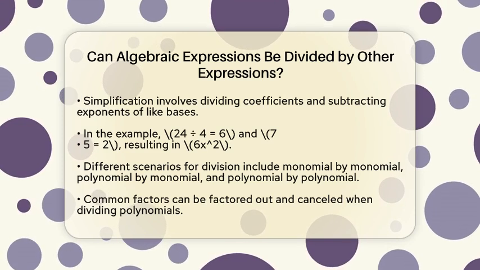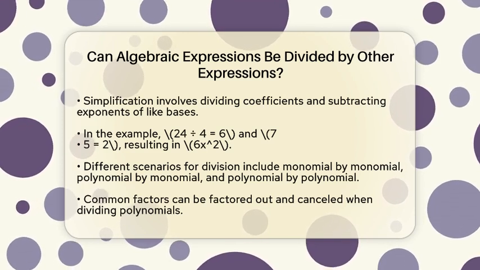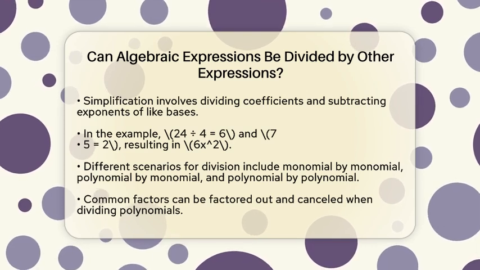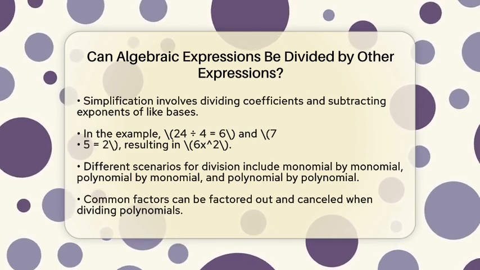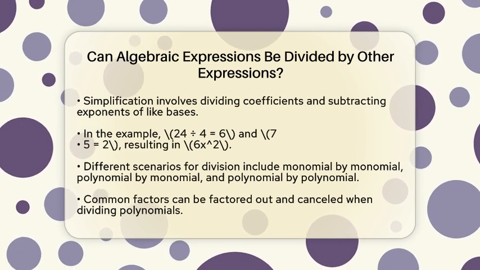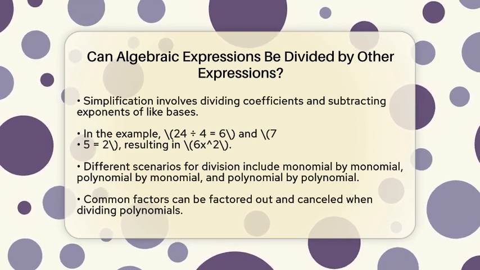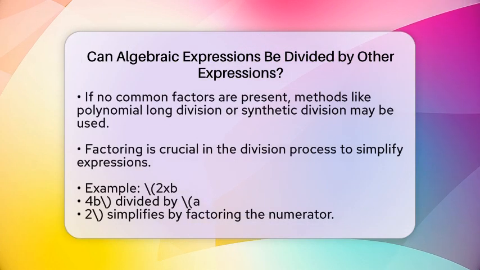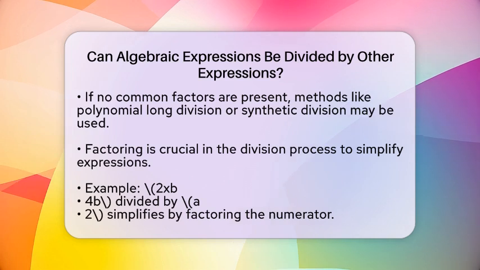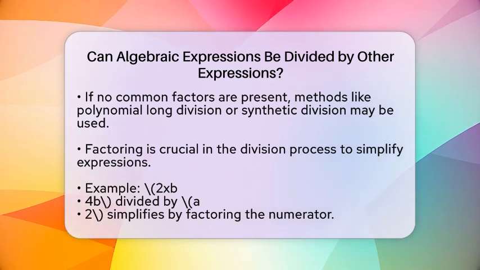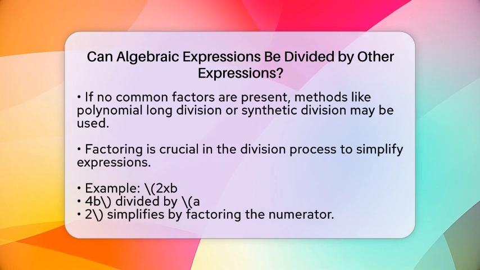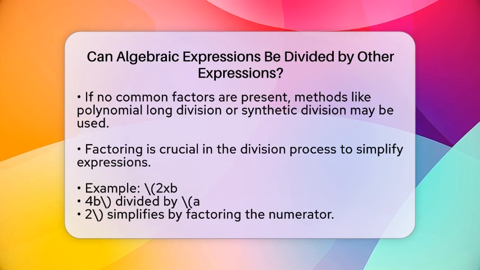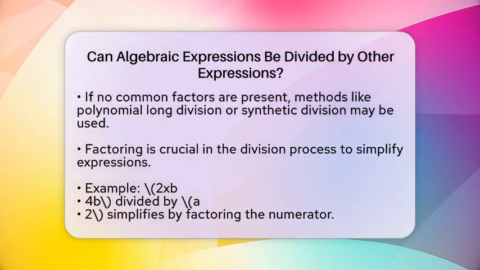There are different scenarios when it comes to dividing algebraic expressions. You might divide a monomial, which is a single term, by another monomial. You could also divide a polynomial by a monomial or even a polynomial by another polynomial. When dividing polynomials, if you notice any common factors, you can factor them out and cancel them. If there are no obvious common factors, you might need to use methods like polynomial long division or synthetic division. These methods are similar to long division with regular numbers.